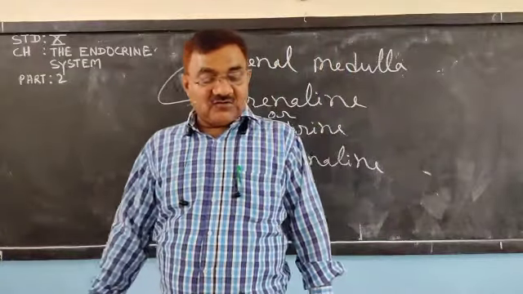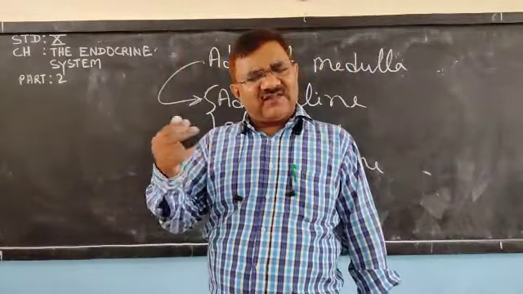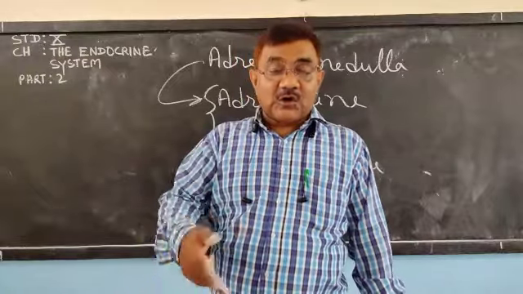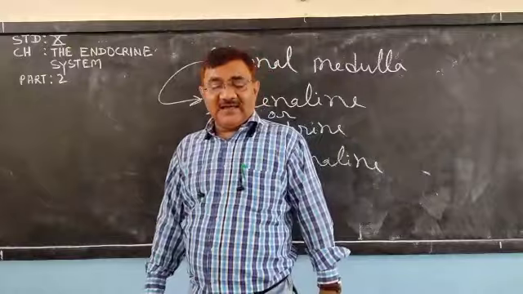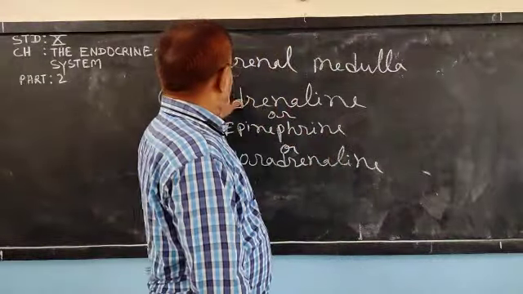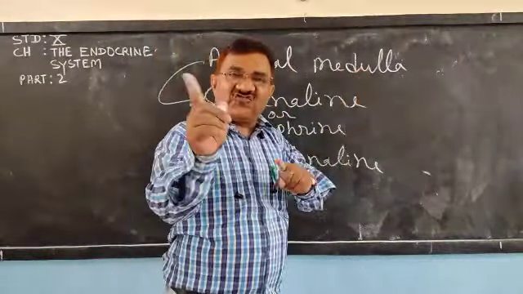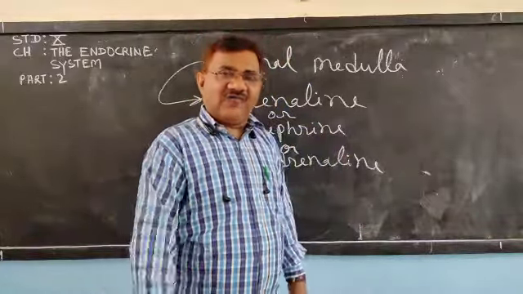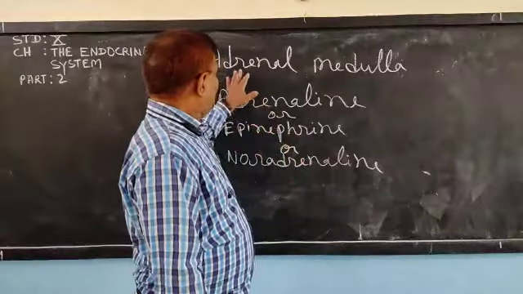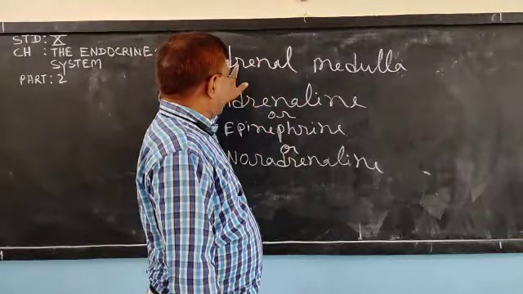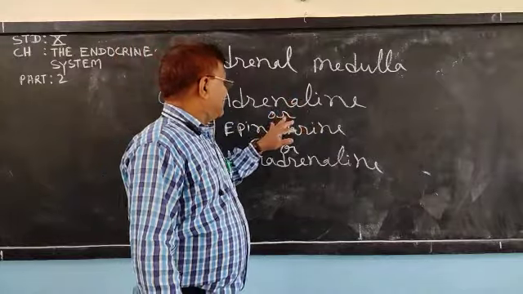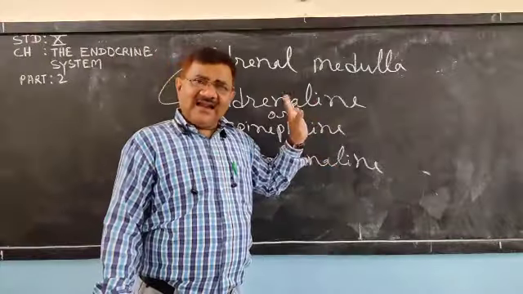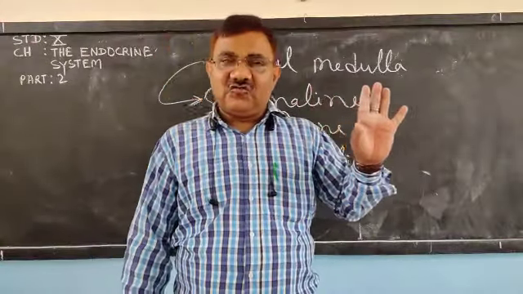Okay. Liver also, glycogen which was stored food will be converted to glucose and more energy will be released. So it was about the adrenal medulla, one of the two parts of the adrenal gland which is on the top of the kidney. Adrenal medulla releases adrenaline, other name is epinephrine or noradrenaline, and their function we have understood.